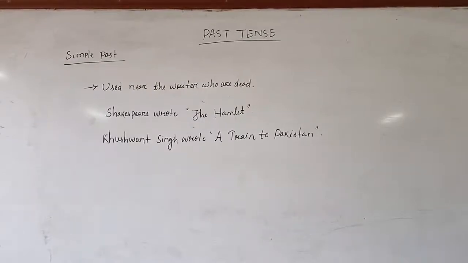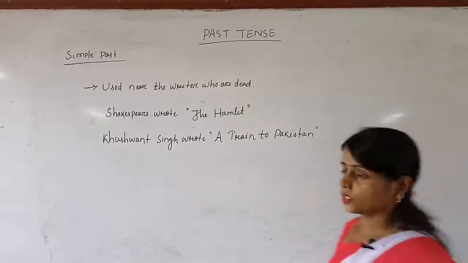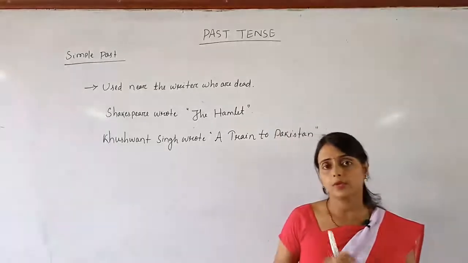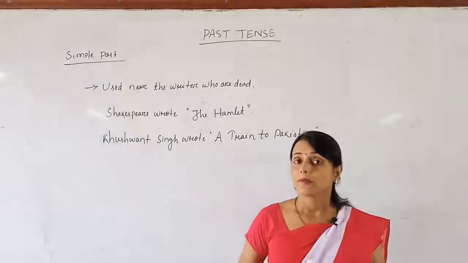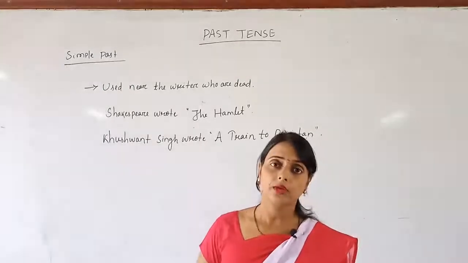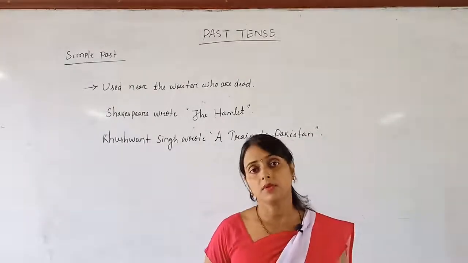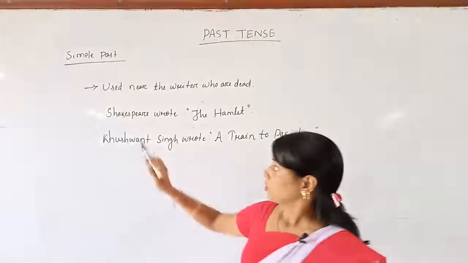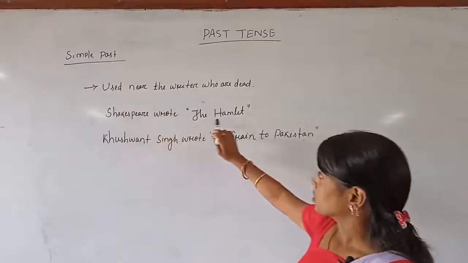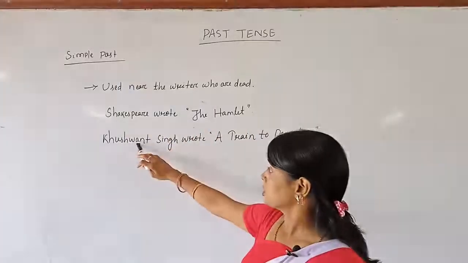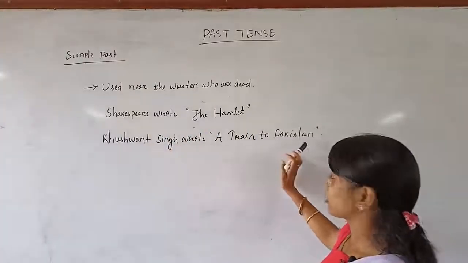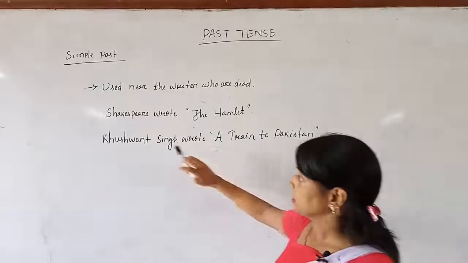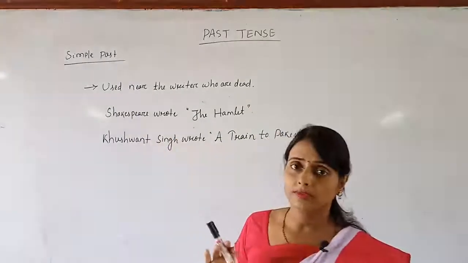And the next is of simple past. While teaching you present perfect, I told you one thing, and what's that? Present perfect is used near the writer who is alive, but if the writer is dead, we have to use simple past. Look, Shakespeare wrote Hamlet, Khushwant Singh wrote Train to Pakistan. These two writers are not alive, they are dead.